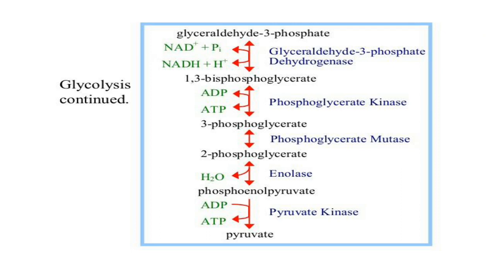By losing a water molecule, by undergoing dehydration, it forms phosphoenol pyruvate. On phosphorylation, by giving the phosphate group to ADP, it forms pyruvate. This is the final result of glycolysis. One glucose molecule, which is a 6-carbon molecule, splits up into 2 3-carbon molecules. Those are pyruvate molecules.